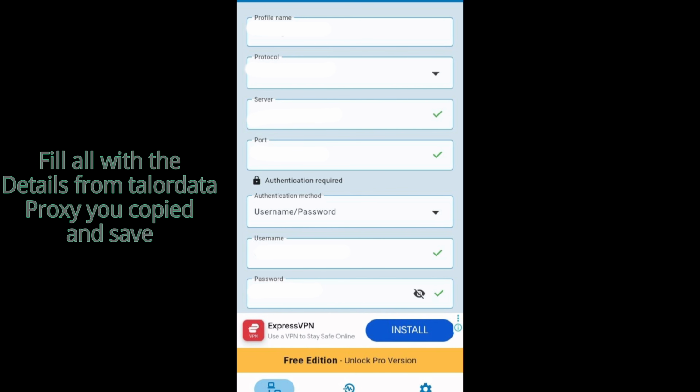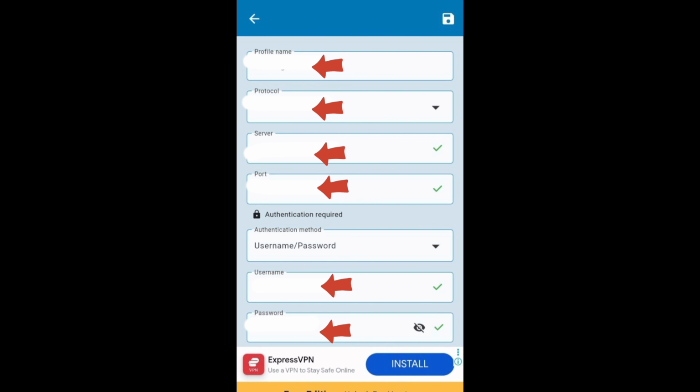So once you're connected on Super Proxy, you come up right here after inserting all these details and click on save, then automatically you're connected to this proxy. Then you can start using this proxy for everything and anything you do that requires you changing your location. So that is how to use this proxy and get it connected. That is why I showed you this process from the beginning down to this method, so you can understand how it works.